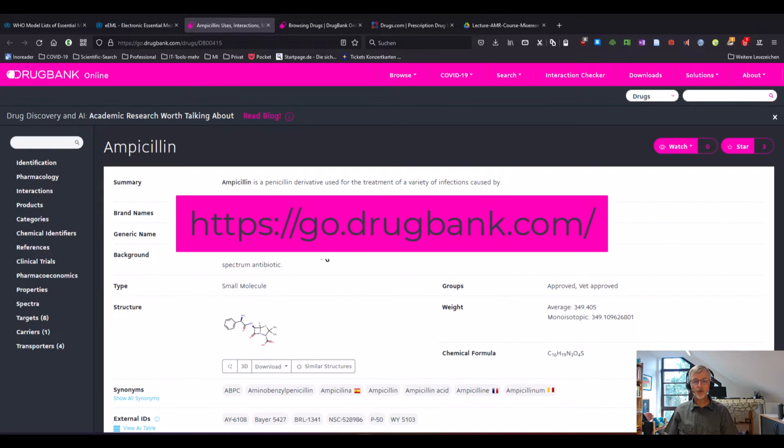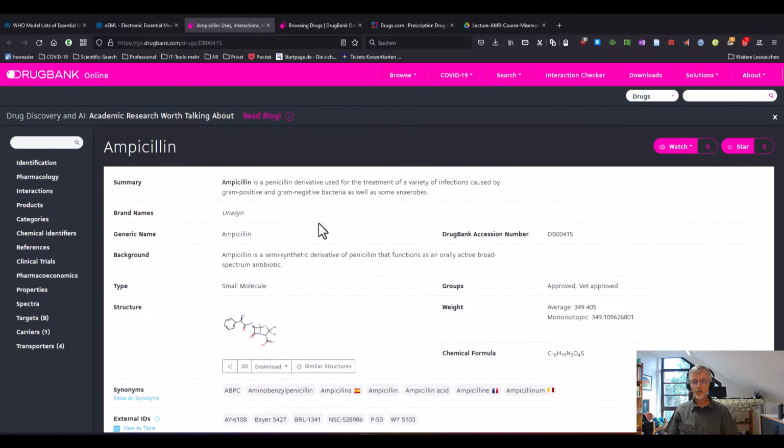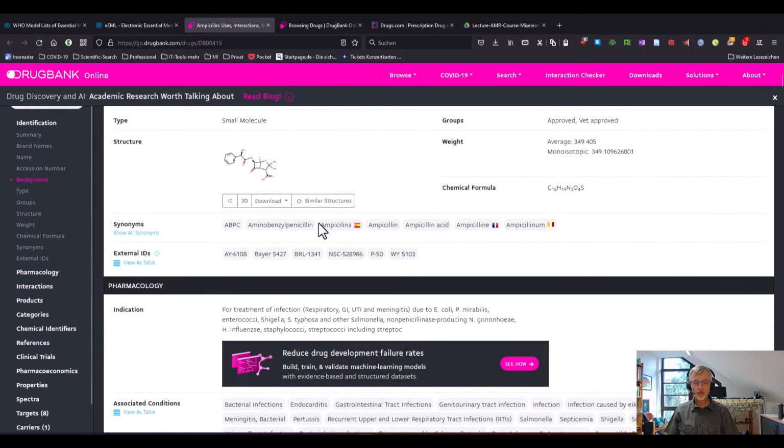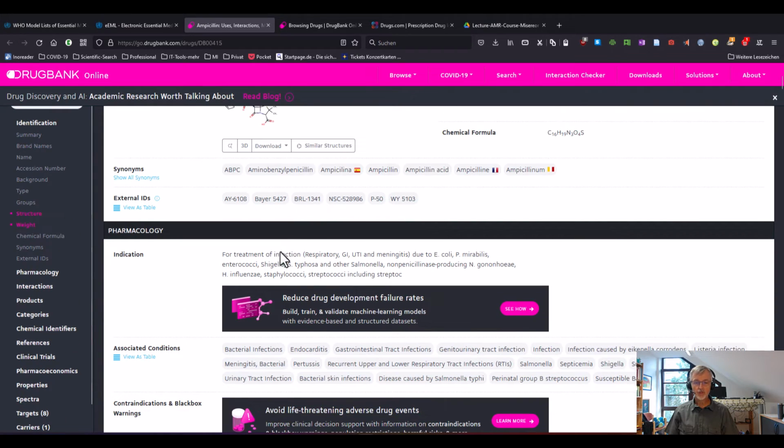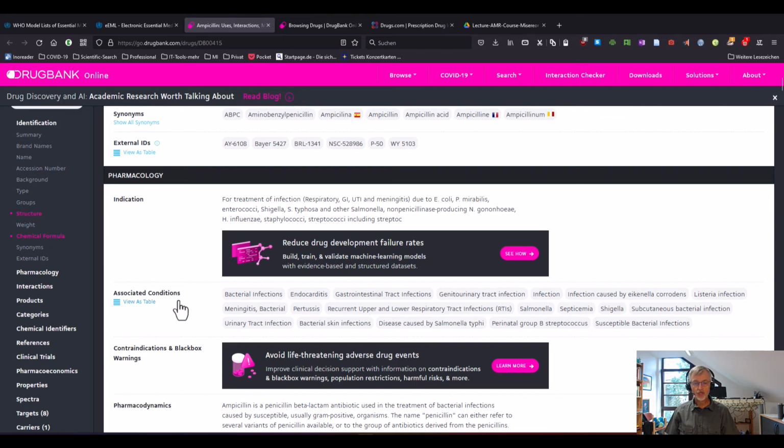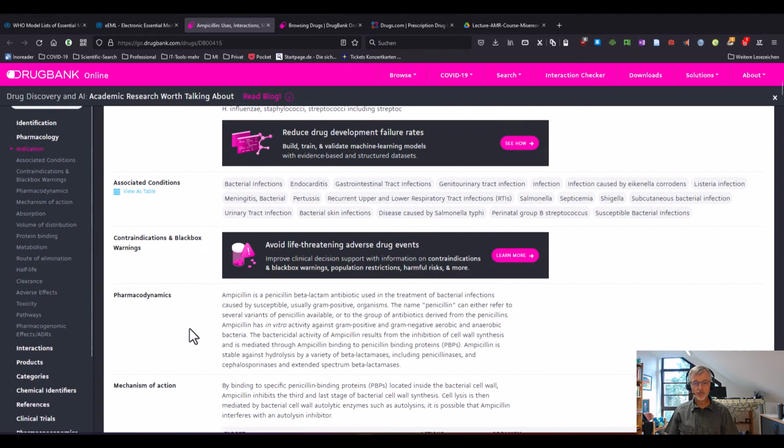If I click here, another website opens and I get more scientific information about the indication. For example, ampicillin can be used in respiratory tract infection, gastrointestinal infections, urinary tract infections, and meningitis. The sensitive bacteria are also mentioned. We see the associated conditions when it can be used.